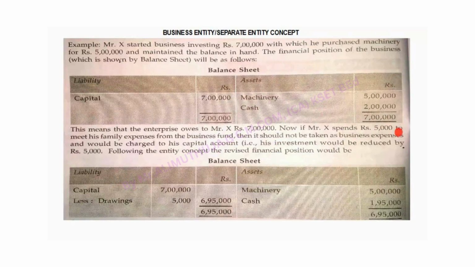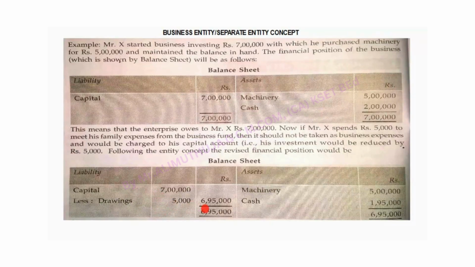He spends 5,000 rupees to meet his family expenses from the business cash or fund. Family expenses can be buying jewelry for his wife, or paying children's school fees, or buying birthday gifts, anything that is personal in nature. It can be 5,000, 10,000, 20,000, whatever the amount, that will be deducted from capital. That is called drawings. Because of the entity concept, a new term emerged, that is called drawings. Whatever personal expenses he spent from the business fund or business cash will be called drawings, and that will be reduced from capital.